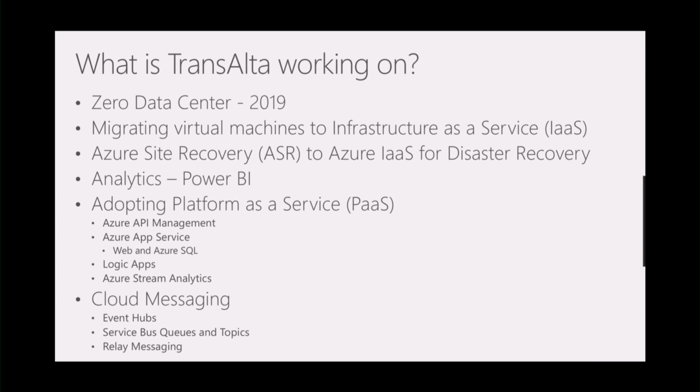So what are we working on? Our goal, in order to reduce that large-scale capital infrastructure spend, is to have 0 data centers by 2019. So this includes 6 data centers located throughout the world. We've already started by migrating virtual machines to infrastructure as a service on Azure. So this would include predominantly dev test workloads, but we do have some production workloads. We've also been on a disaster recovery project where we're actually protecting and replicating our SAP and our trading environments. So if people tell you it can't be done, I'm telling you it can. But this has been really key for us.